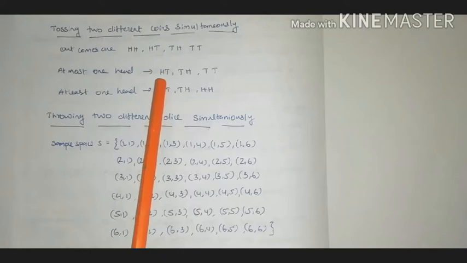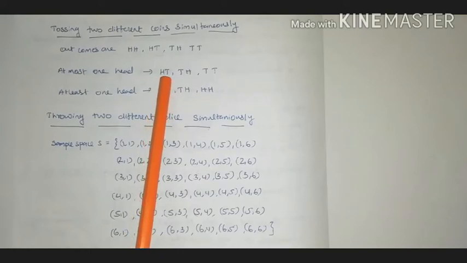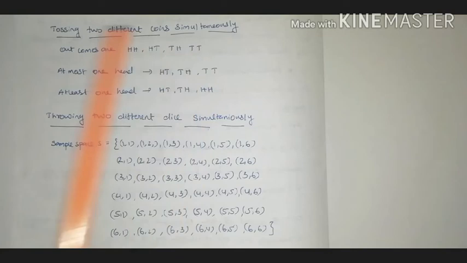The favorable outcomes are head tail, in which we can see only one head, and tail head, where also we can see only one head, and tail tail. In that case we cannot see any head, that means 0 heads. At most one head means maximum one head or 0 heads.